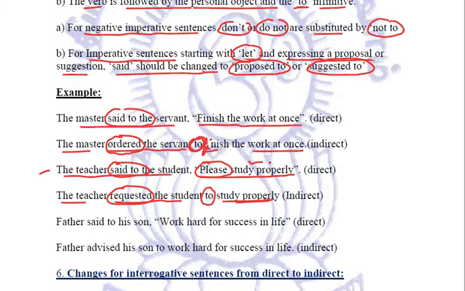Right? Next example. The father said to his son, work hard for success in life. Now this is a suggestion and advice. So this said to is replaced with advised or suggested. Father advised his son. Father suggested his son. Again this infinitive to is being added. The father advised his son to work hard for success in life. Right? So this is how we are going to convert the imperative sentences of direct speech into indirect speech. Clear?